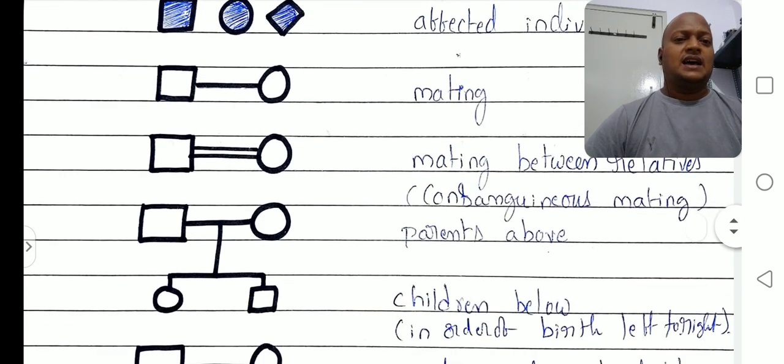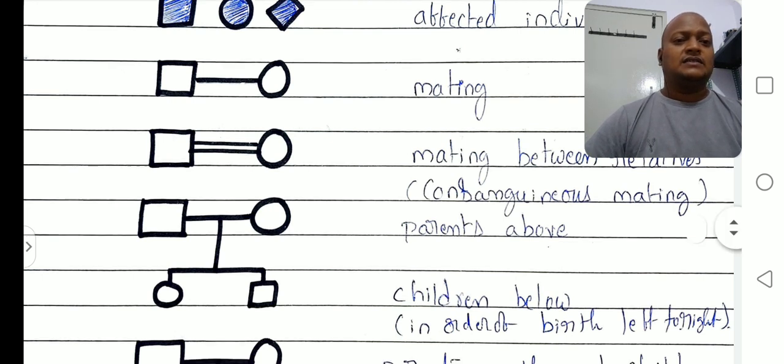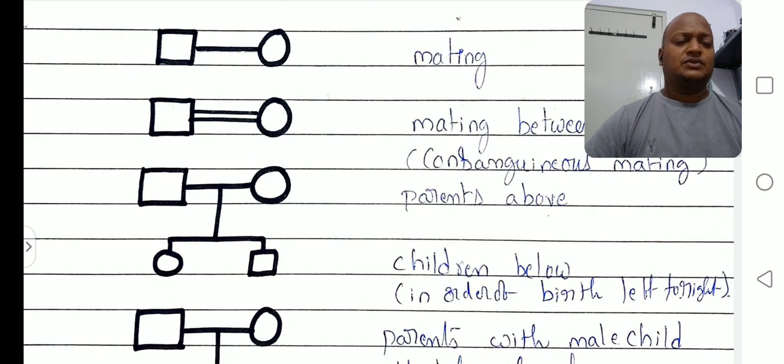Next, between square and circle, marriage happened, then what after marriage? Obviously children. Male children are indicated with squares and female children, girls, with circles, right?